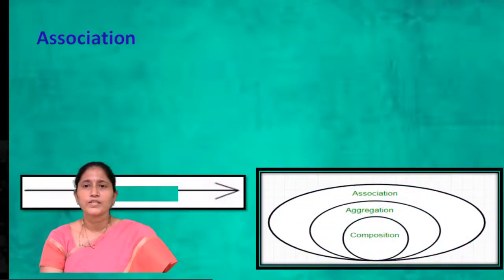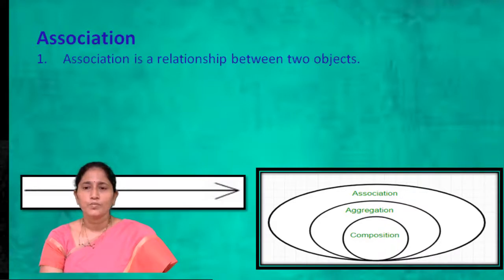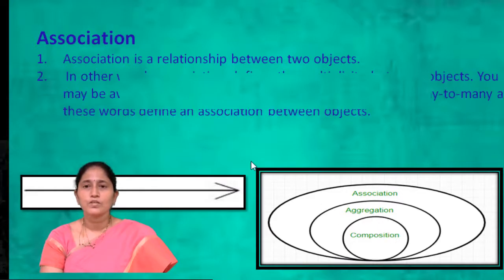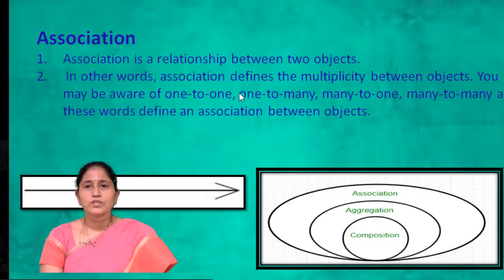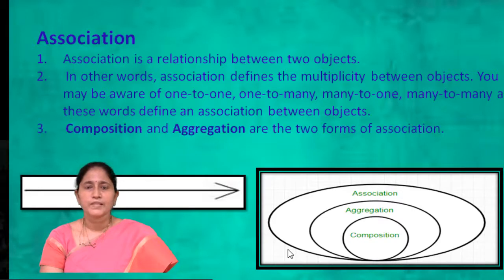Association is a relationship between two objects, because aggregation and composition come under association. In other words, association defines a multiplicity between objects. You may be aware of one to one, one to many, many to one, many to many. All these words define an association between objects.